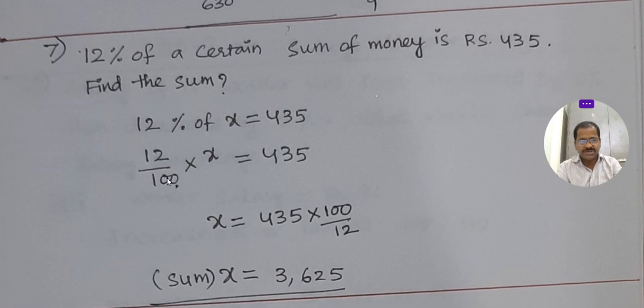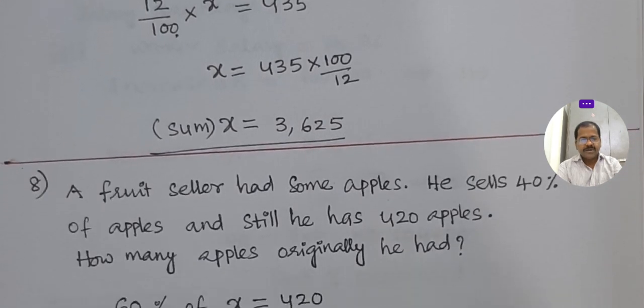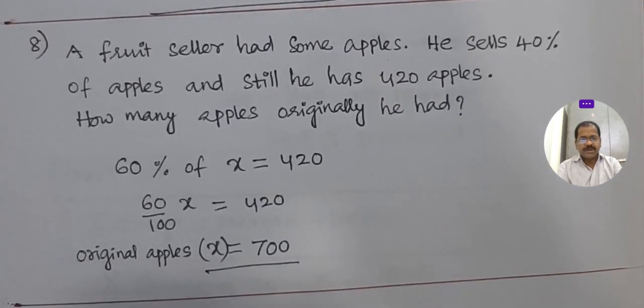Here cross multiplication: 100 will go to the numerator place, 12 will come to the denominator place. Okay, then the basic original value is 3625. Out of 3625, 12% is 435.